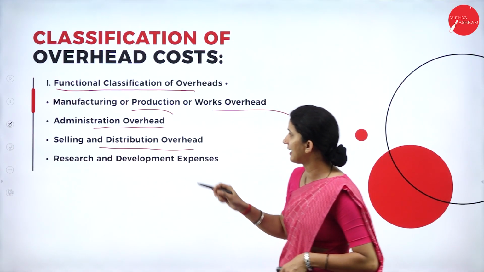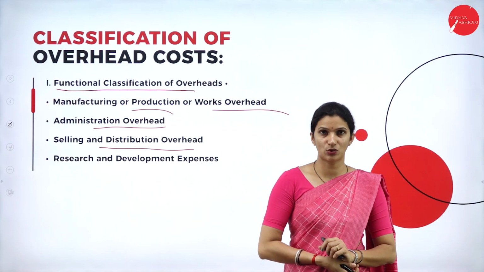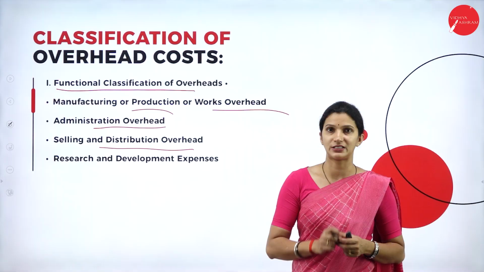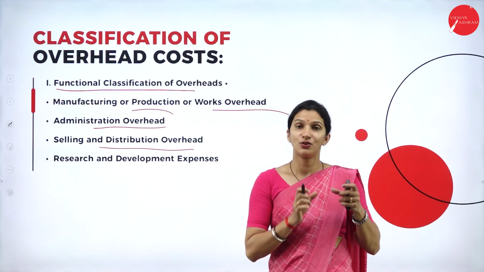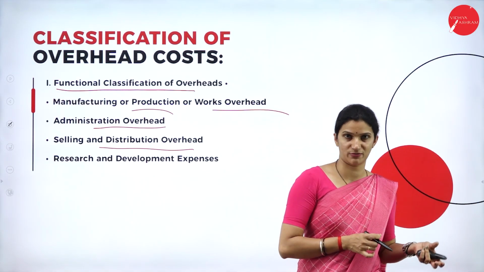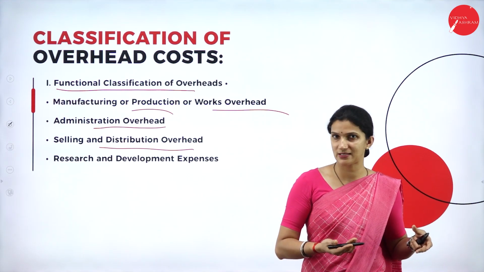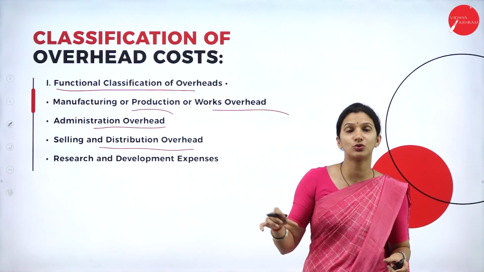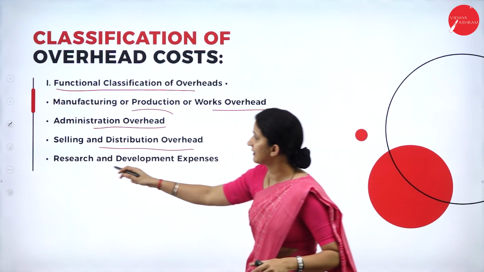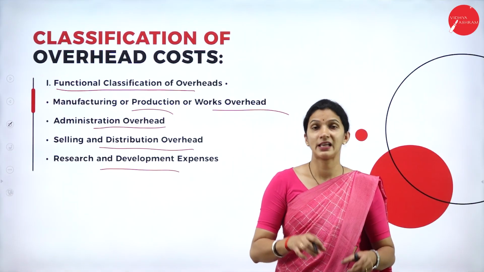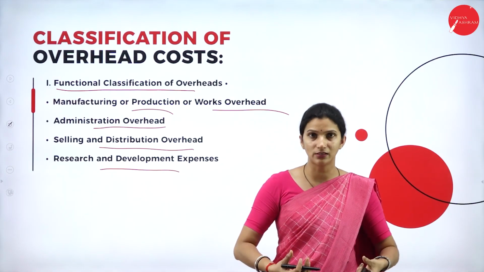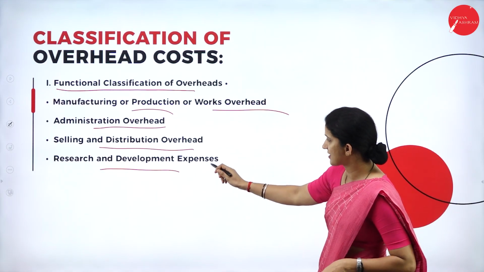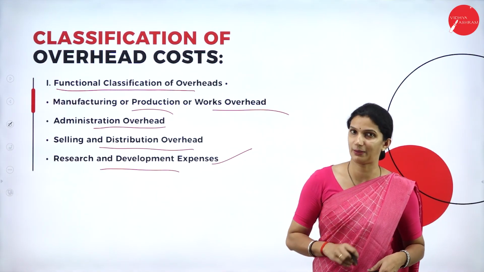Then we have selling and distribution overheads. Any overhead incurred while selling or distributing a product, we call a selling and distribution overhead. For example, showroom expenses or showroom rent, the salesman's salary or the salesman's commission. These are all indirect costs incurred related to selling and distribution. And then we have research and development expenses. Any indirect cost paid for doing any research or development work is classified as research and development expenses.